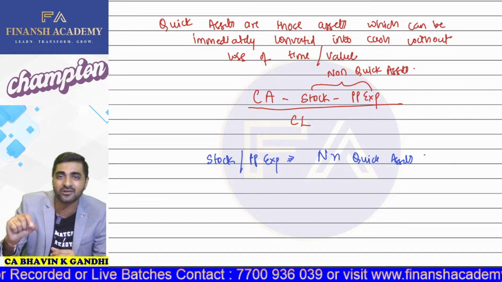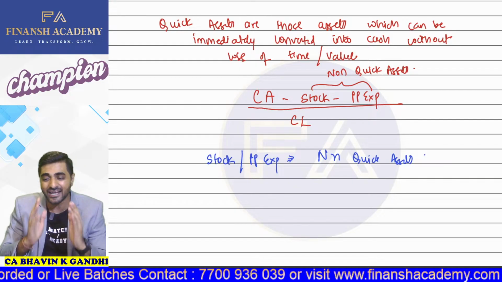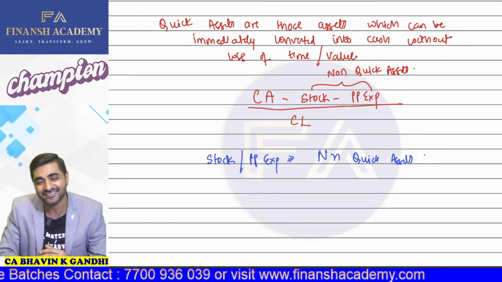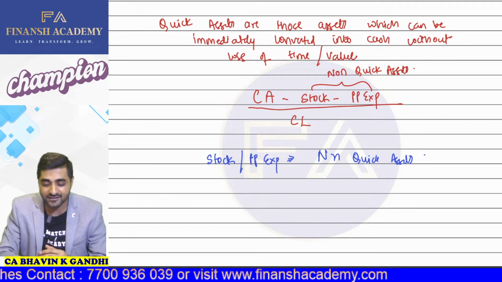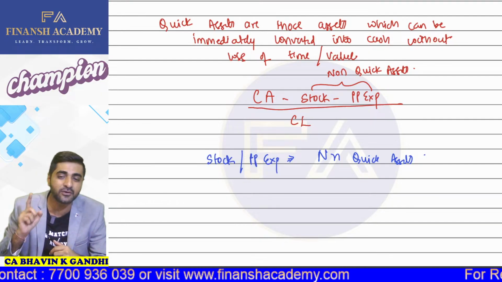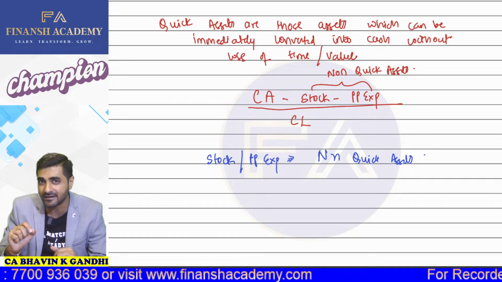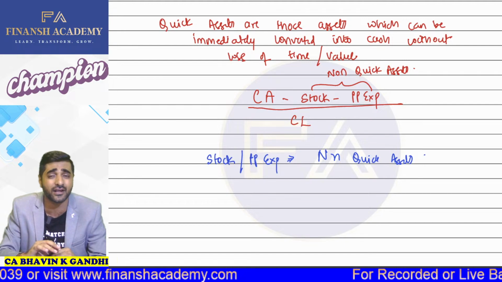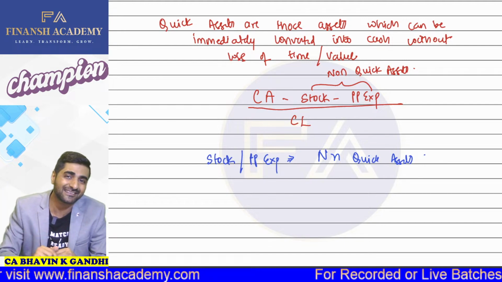So that's why stock is treated as your non-quick asset. Because if you want to convert it into cash, you either reduce its value immediately, or else wait for 3 months, 4 months for that stock to be converted into cash. So there is loss of time involved there.